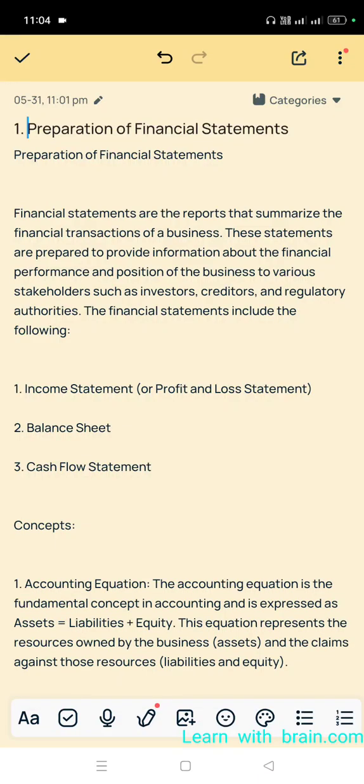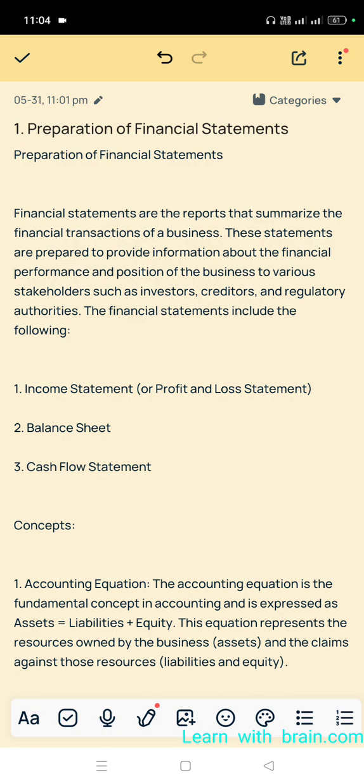Today we will discuss preparation of financial statements. First of all, we have to understand what financial statements are. Remember one thing: never skip the concept, because conceptual learning is our first objective. Coming to the concept, financial statements.